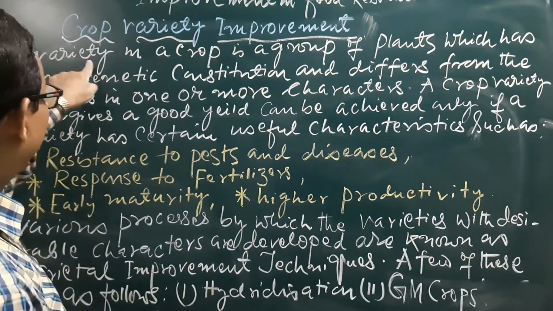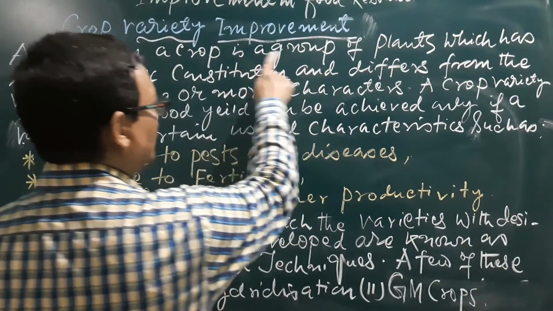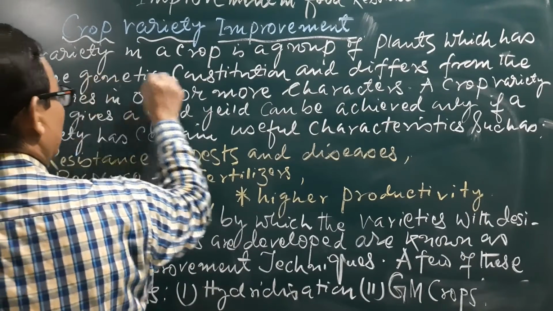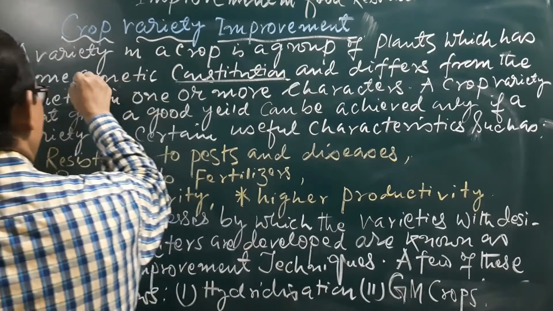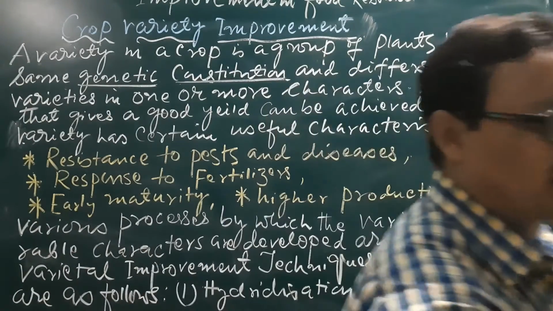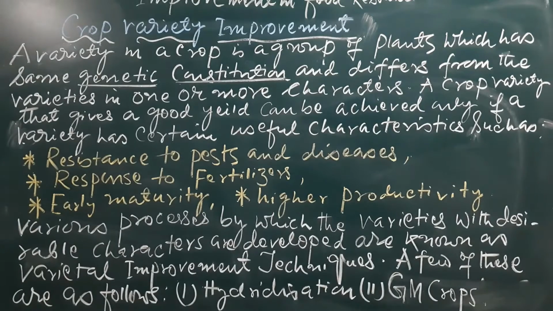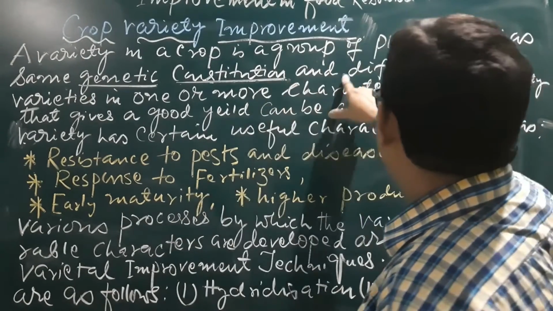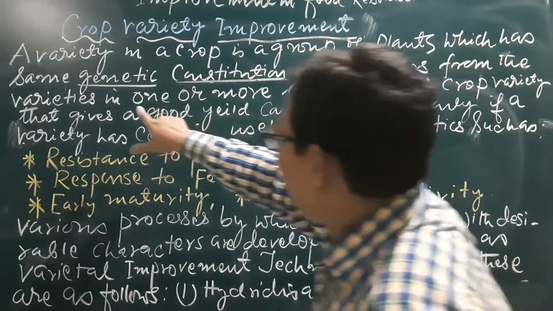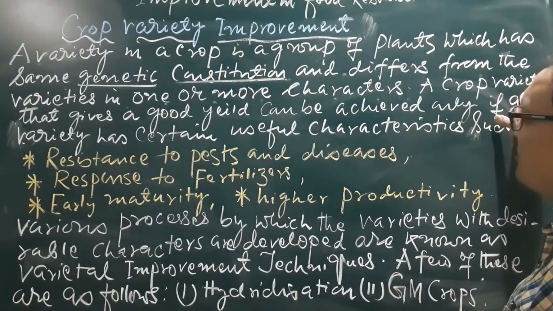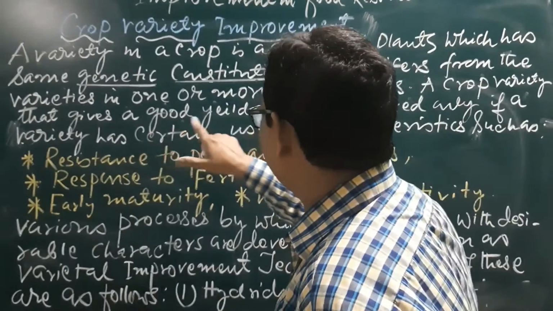That means a variety in a crop is a group of plants which has the same genetic constitution. They may possess several varieties, but with similar genetic constitution, and differ from other varieties in one or more characters.